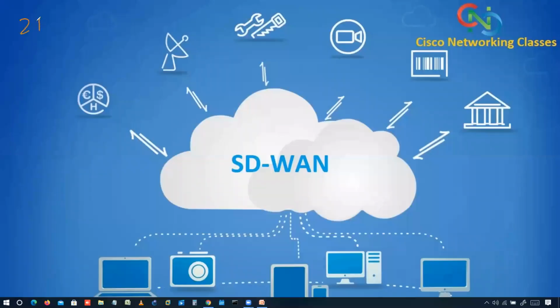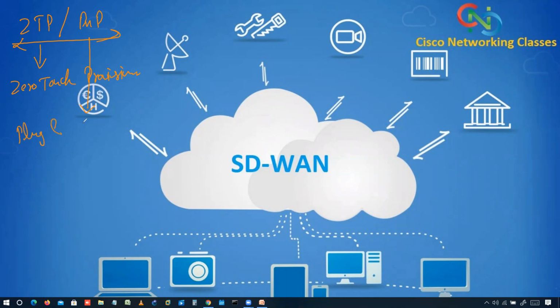Okay, so ZTP or PnP. We have two things. One is Zero Touch Provisioning, and this one is Plug and Play, right? Both are automated device provisioning methods.